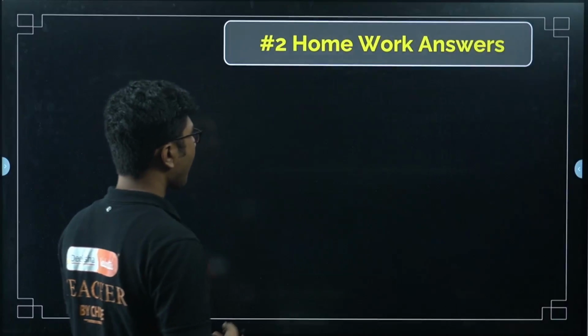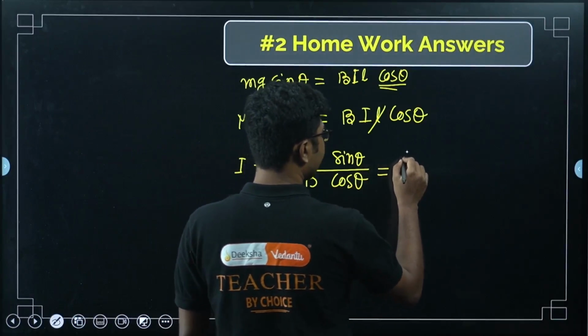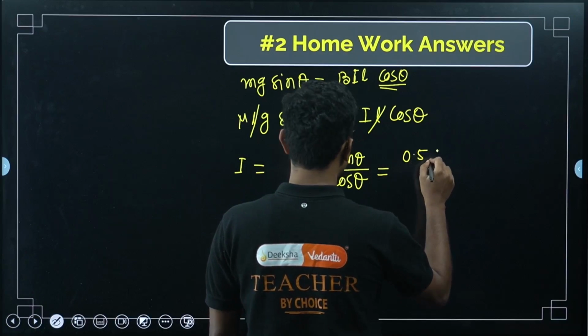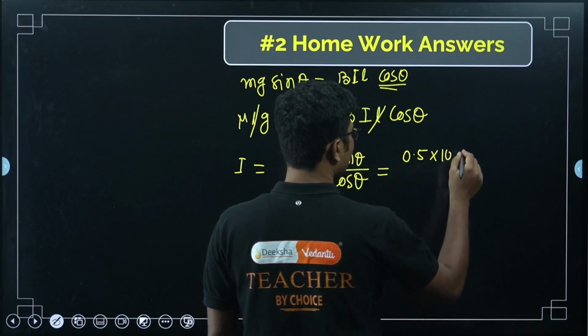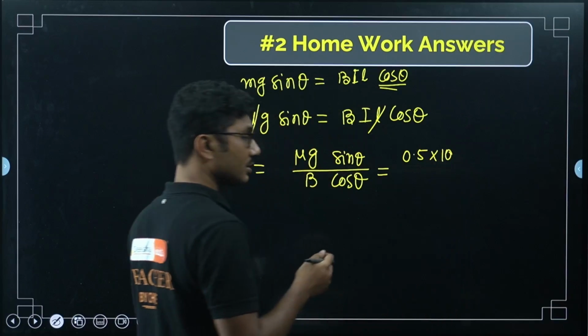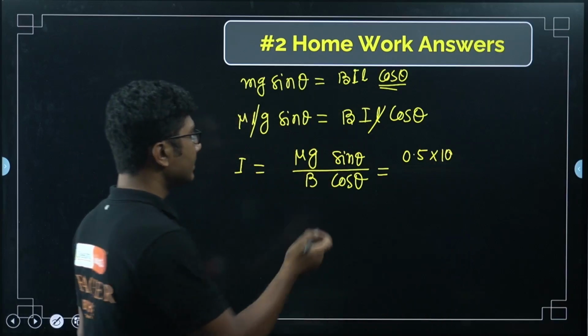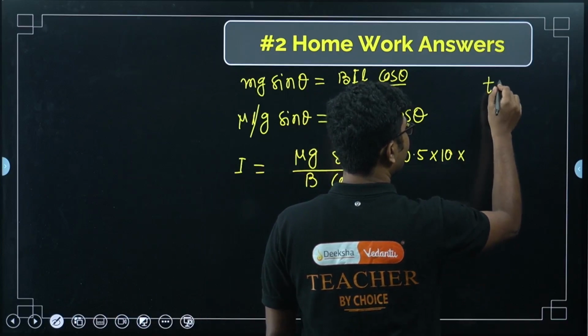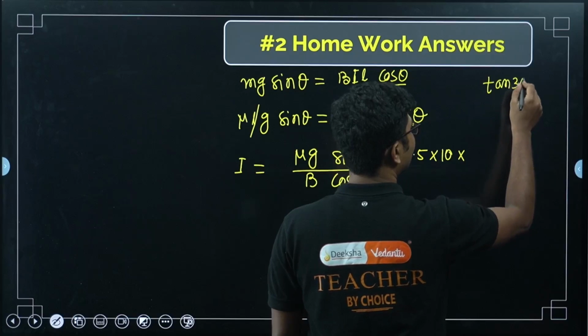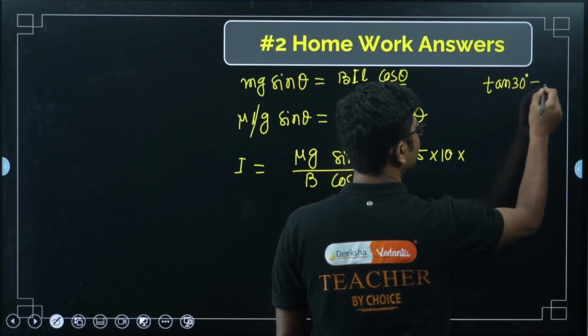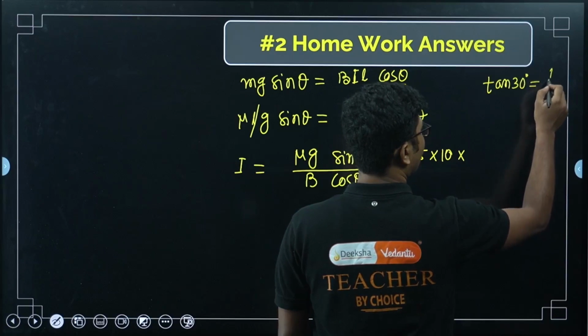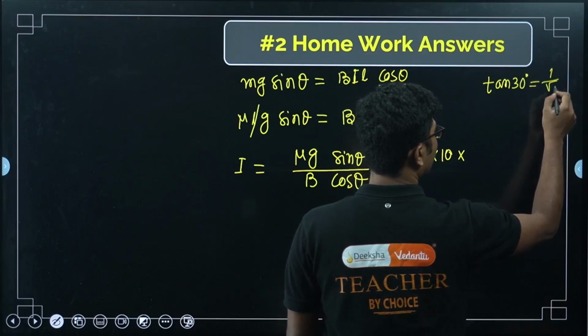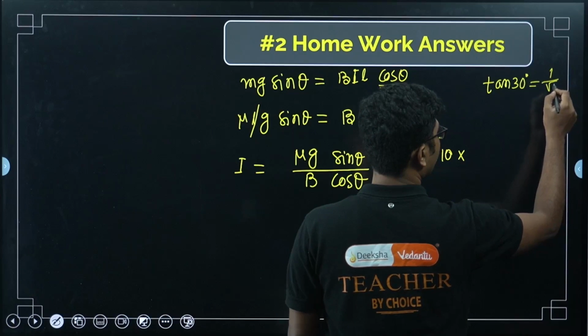So, mu is 0.5, g we assume 10, and sin 30 by cos 30 is tan 30. Sin theta by cos theta is tan theta, and tan 30 is 1 by root 3.